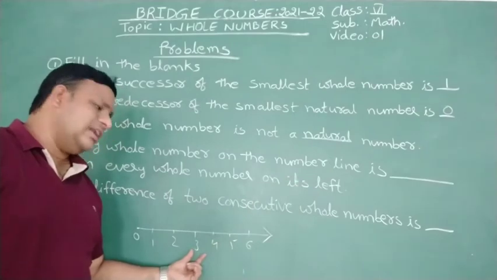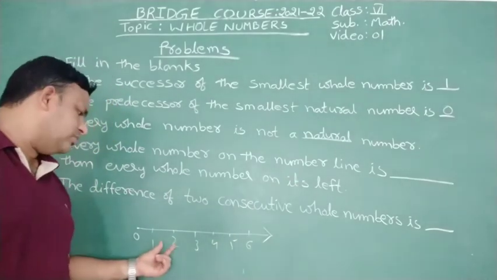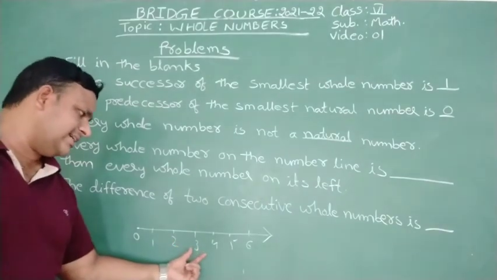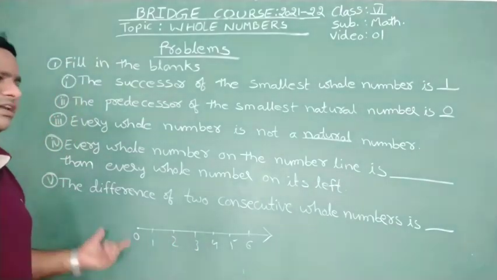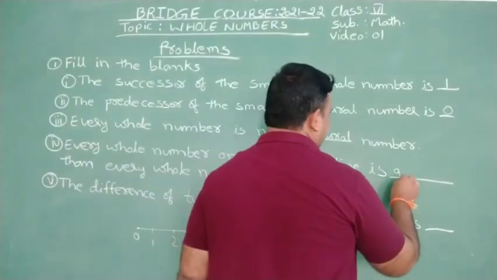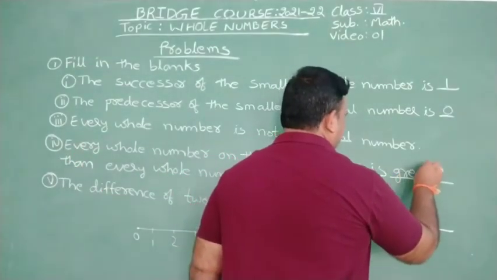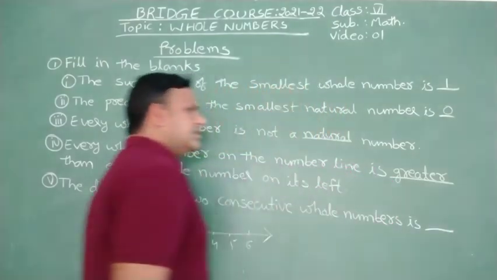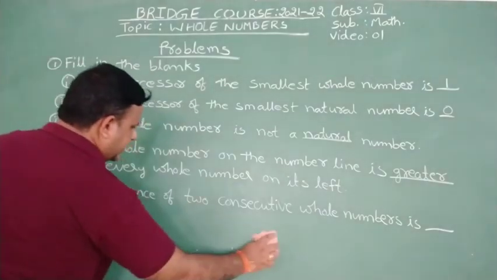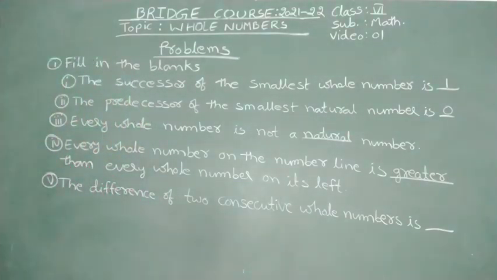For 3, left side what are there? 2 is there, 1 is there, 0 is there. So 3 is greater than the numbers on its left, right? That's why it is greater than. What is the answer? Greater. Every whole number on the number line is greater than every whole number on its left.